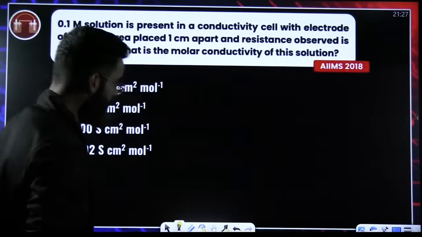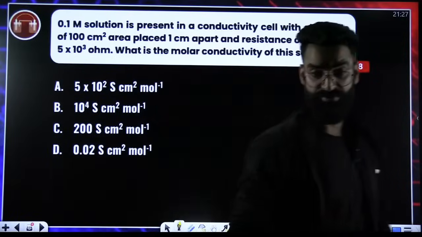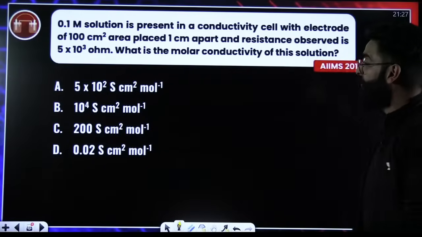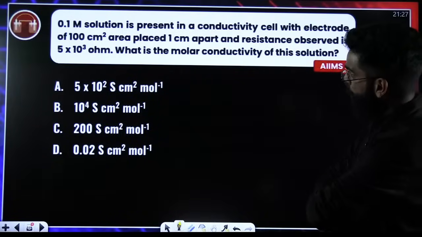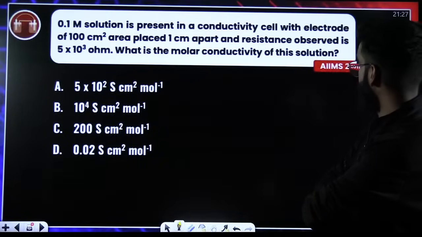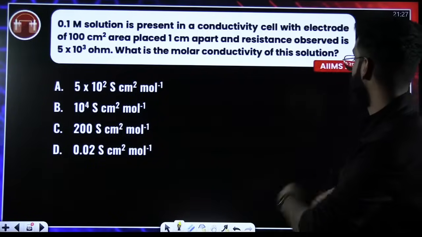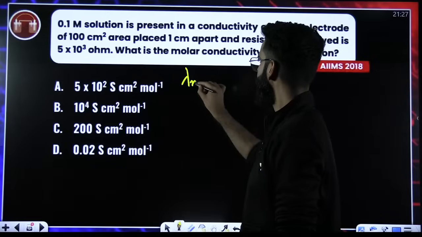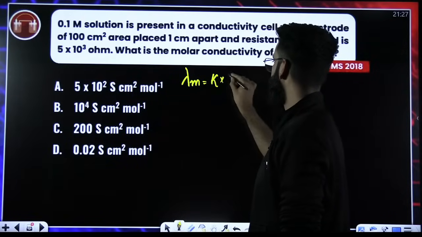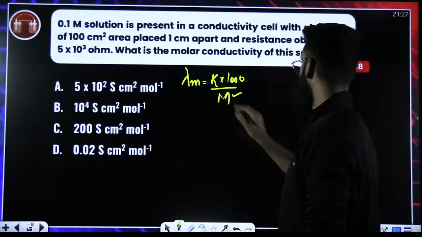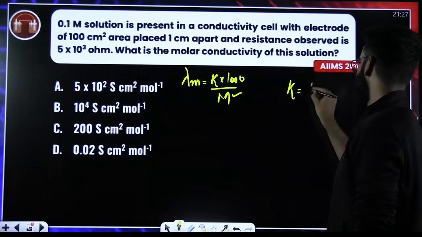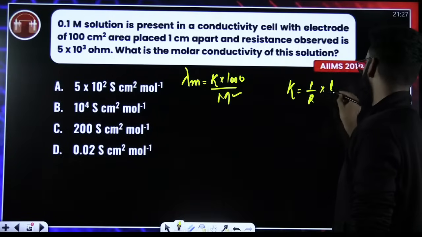All right, we have got one more. AIIMS 2018. 0.1 molar solution is present in a conductivity cell with electrodes of some area placed 1 centimeter apart. Resistance is given. What is the molar conductivity? So lambda m we have to calculate. Lambda m is kappa multiplied by 1000 divided by molarity. Now molarity is given, kappa we are not given. So kappa is nothing but 1 by R multiplied by L by A, right?